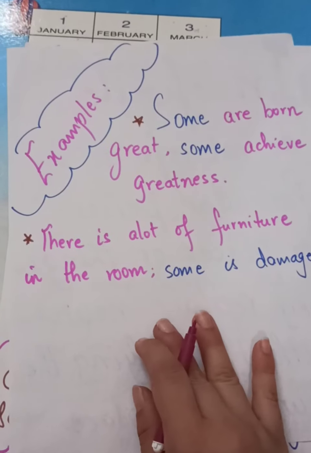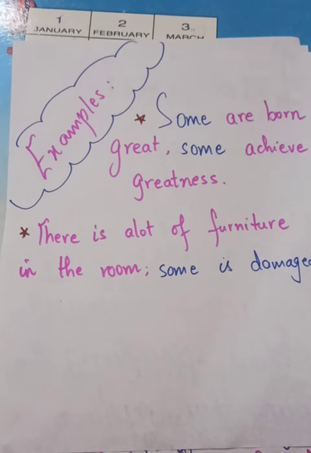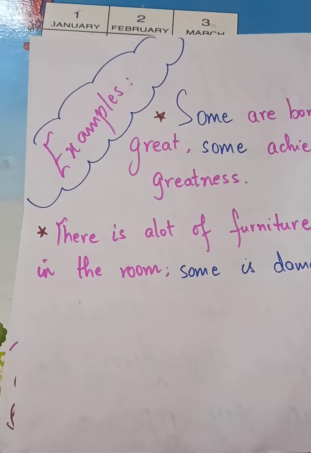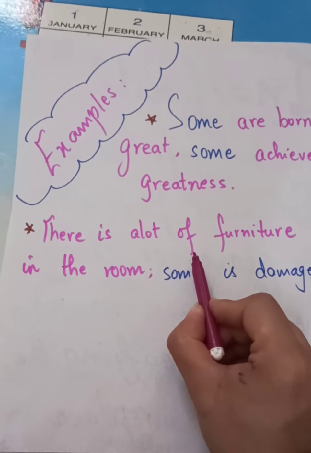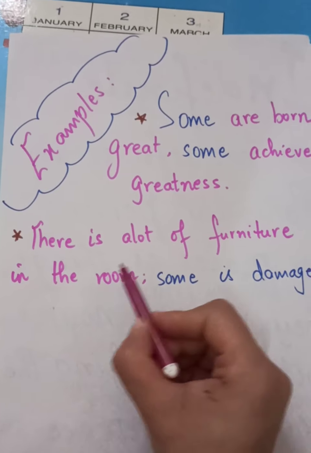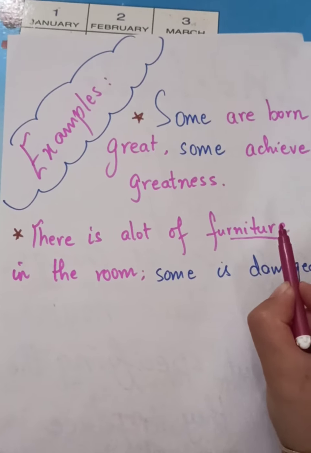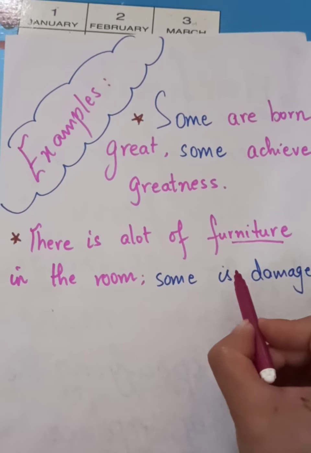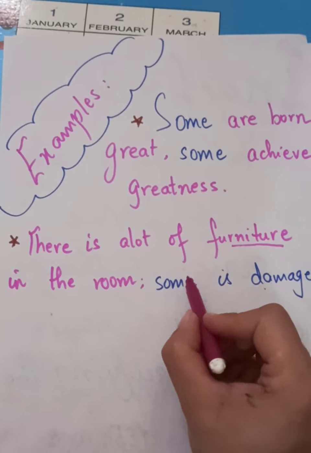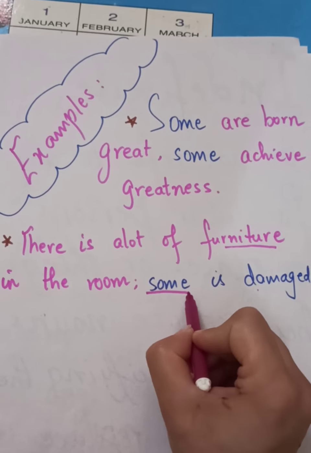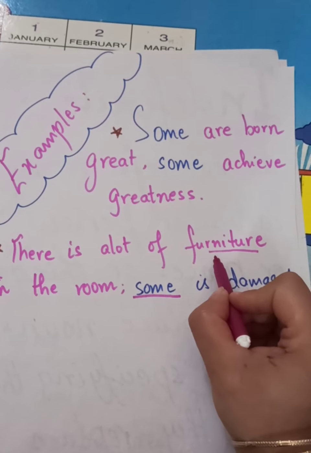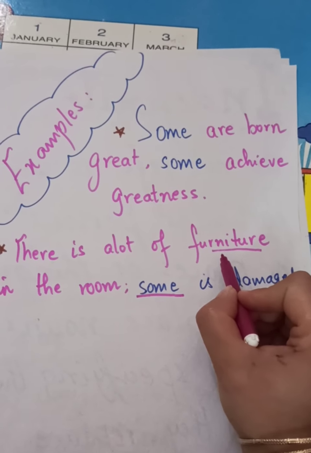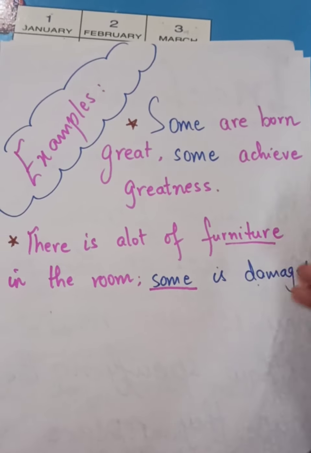Now let's come back to the singular part. Now when I say singular, there is a lot of furniture in the room, and we all know furniture, it's a singular subject, it's a singular thing. And some is damaged. See, I've used some over here for a singular word, because furniture is never talked about in separate terms.